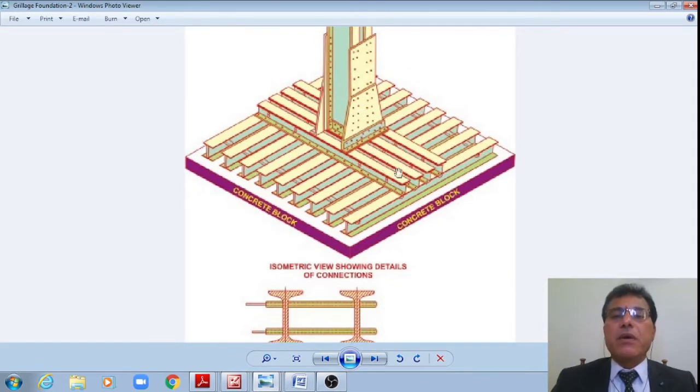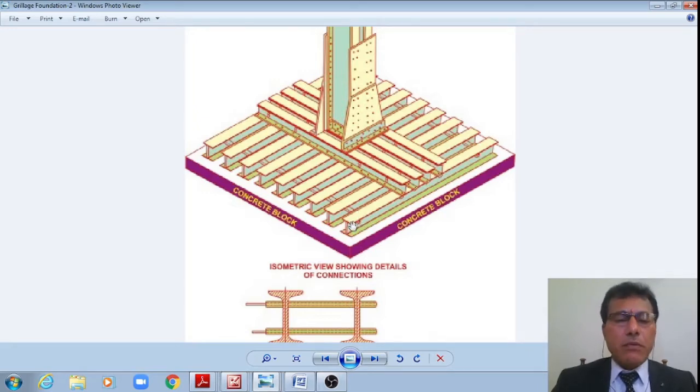Please see that this top tier grillage is transferring the load coming from the base plate onto the lower tier, the second tier. The load is presumed to be uniformly distributed over all n number of beams, which are transferred uniformly onto the lower tier beam.